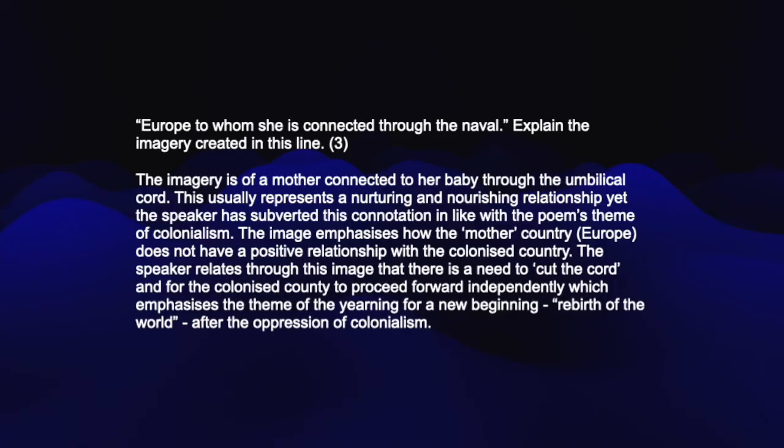So in terms of where your marks are going to be allocated here, as you can see, the imagery of a mother connected to her baby through the umbilical cord usually represents a nurturing and nourishing relationship. There's our 1st mark, explaining what the image is and what it typically connotes. Then the 2nd mark would come in: yet the speaker has subverted this connotation in line with the poem's theme of colonialism. The image emphasizes how the mother country does not have a positive relationship with the colonized country. There's our second mark showing that subversion. And then the rest, which is a critical analysis of this image in relation to the messaging of the poem, there lies our third mark.